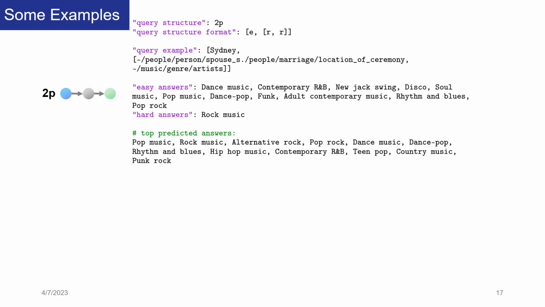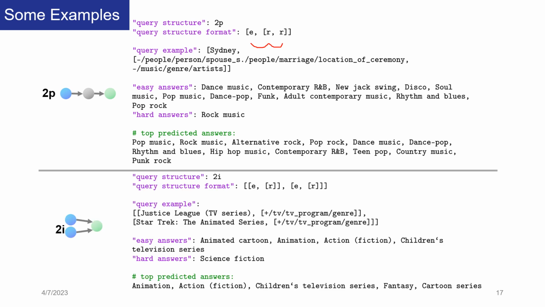Here is an example from the model output for the query 2 projections, and another example from the model output for the query 2 intersections, or 2I.